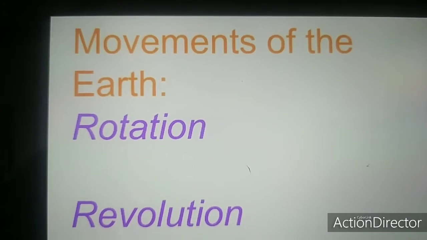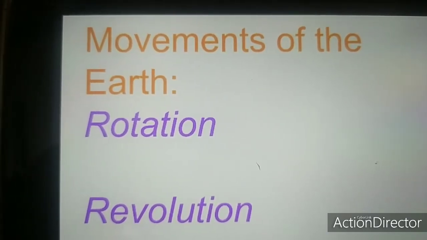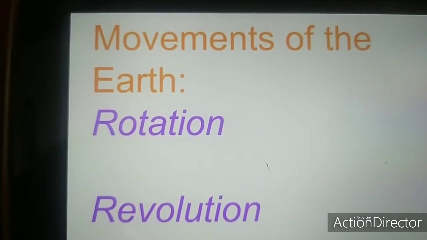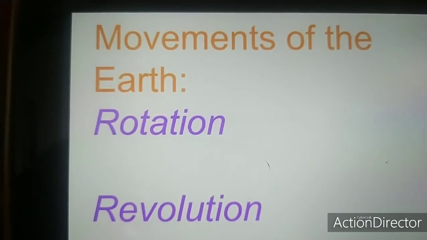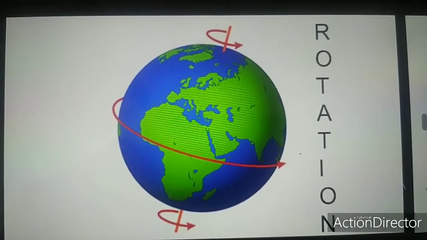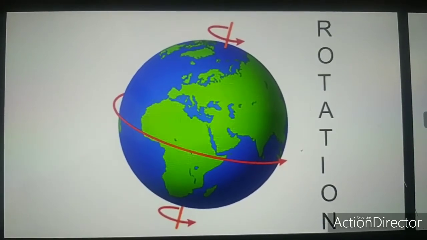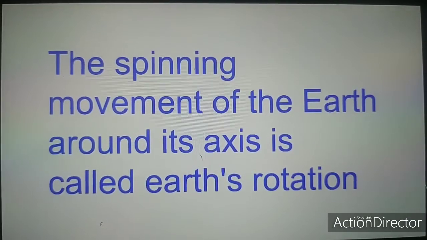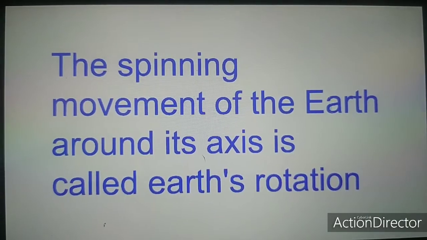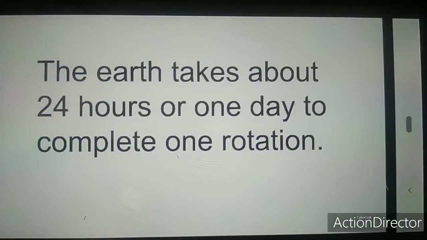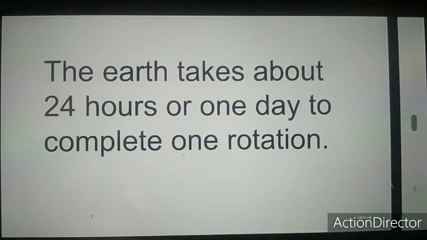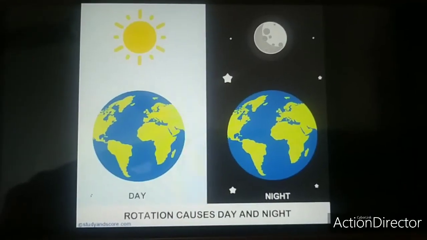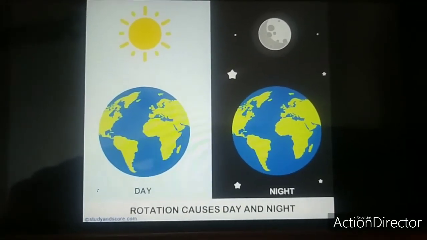Students, do you know our Earth keeps moving all the time? Yes, and there are two types of movements. First is rotation, second is revolution. First, let me explain you about rotation. The spinning movement of the Earth around its axis is called Earth's rotation. The Earth takes about 24 hours or 1 day to complete one rotation. The rotation of the Earth causes day and night.